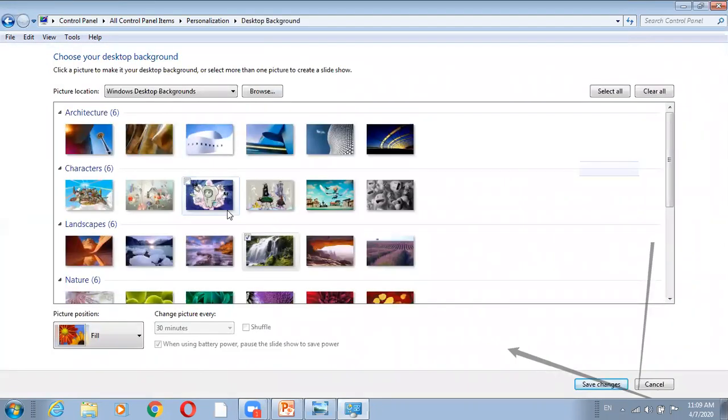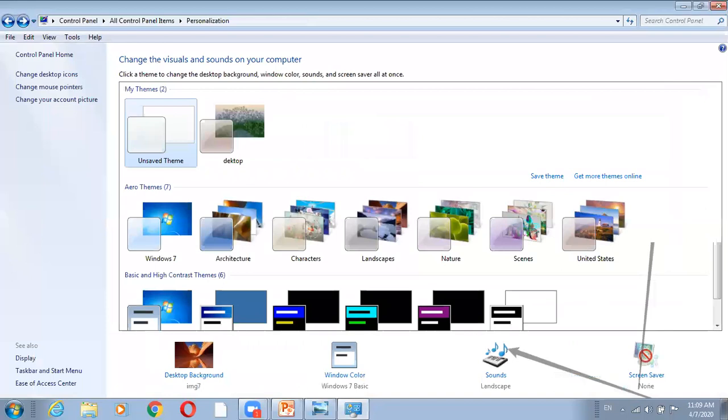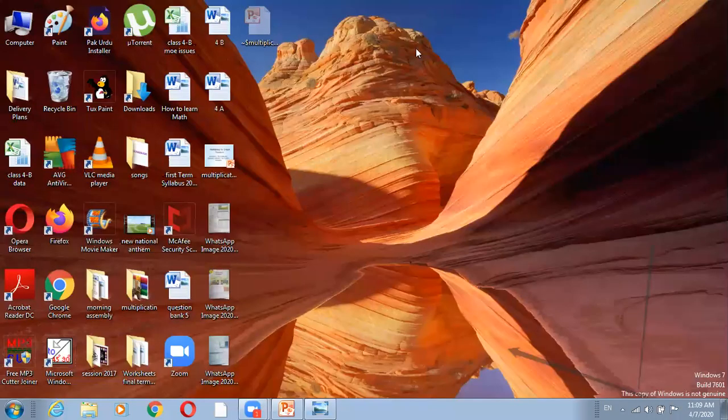There are so many pictures. You can select multiple pictures, more than one, like 2, 3, 4, 5, and they will keep changing one after another. Select any picture from here. Now I have selected this landscape. After that, save changes, and then close it with this close button, and you can see the result.